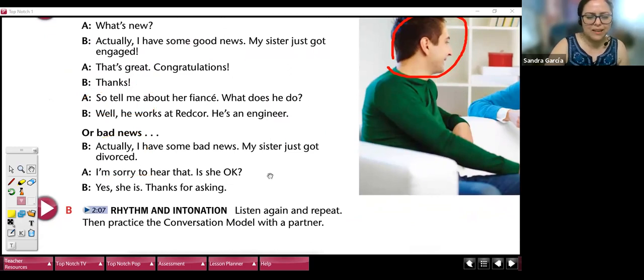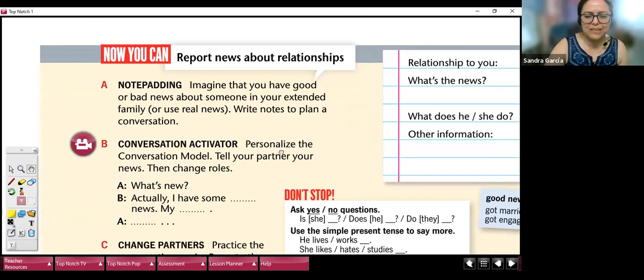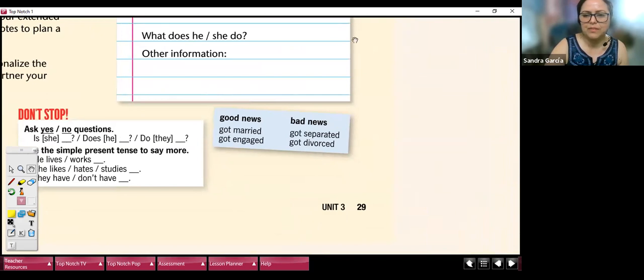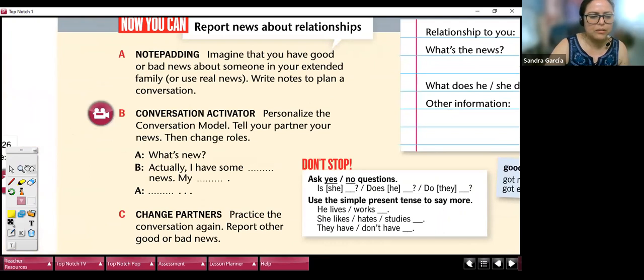Now let's take a look at this. And let's see this. By the way, I think get divorced could be also good for some people, right? You say got married, se casó, se comprometió. And then you have to use got, right? Got married, got engaged, got divorced. News, remember, noticia. If you say new, nuevo, right? So now we're going to listen to the conversation and then you're going to talk also about some news.